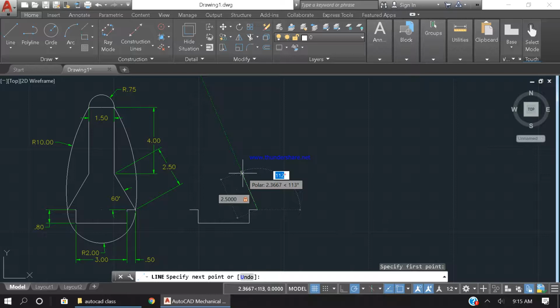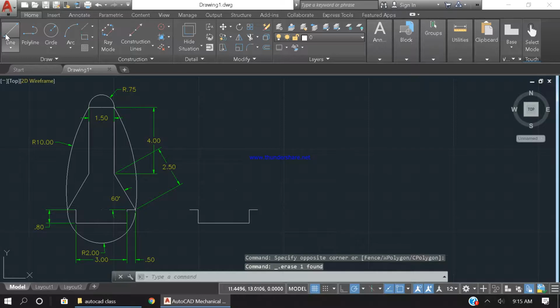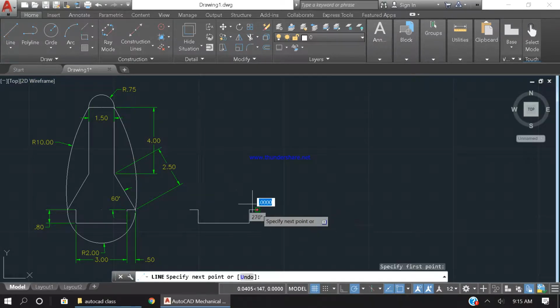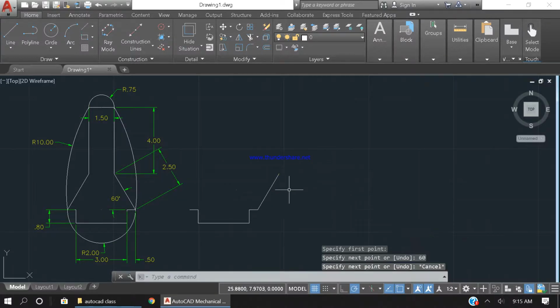120. This line should be 120. Oh, jeez, my bad. Sorry, not 120. It's gonna be a 60-degree angle. 2.5 tab and 60. Why is it coming like that? Okay.